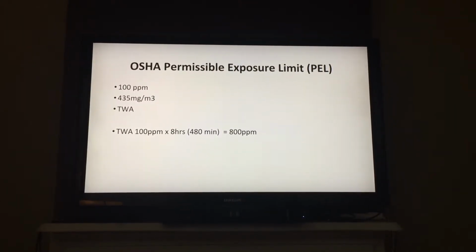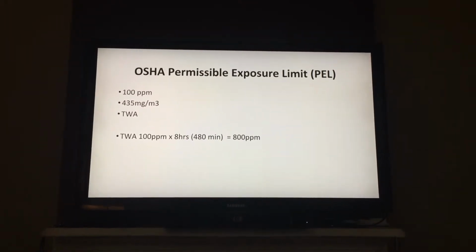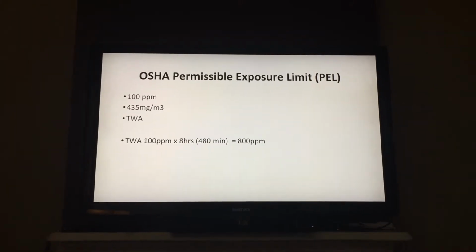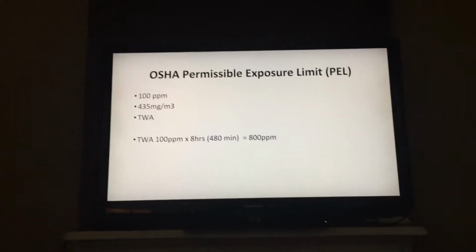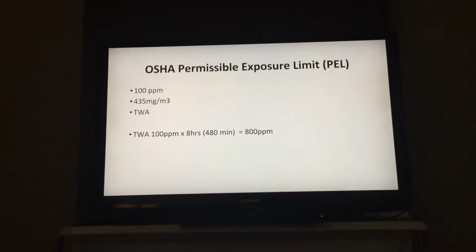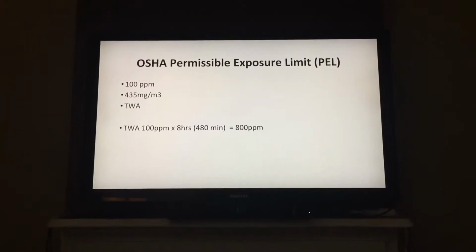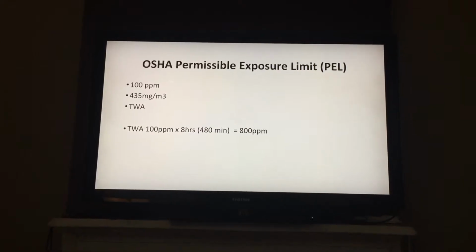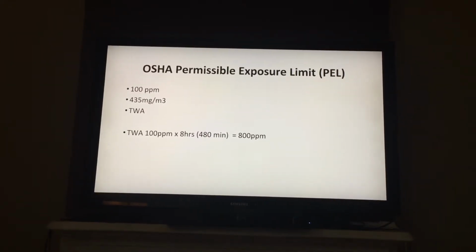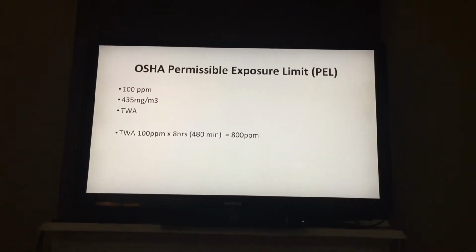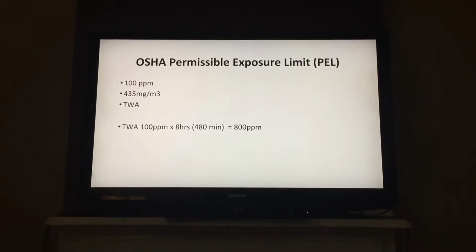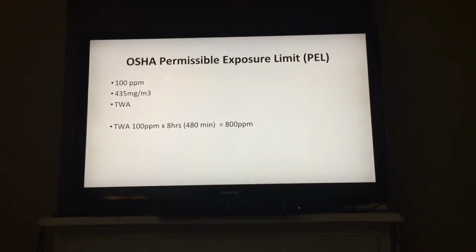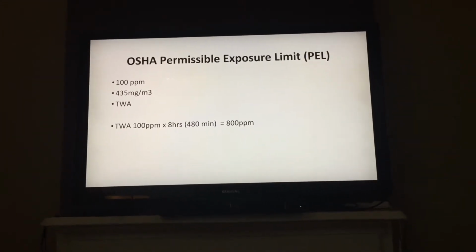OSHA sets a permissible exposure limit, or PEL, at 100 parts per million. This also has a TWA, or time-weighted average. So when you add up your exposure for the day and then divide by the time, even though you might have been exposed to more than 100 parts per million, that time-weighted average cannot exceed 100 parts per million for the day. So OSHA's limit is 100 parts per million with a time-weighted average not to exceed 100 parts per million throughout the day.